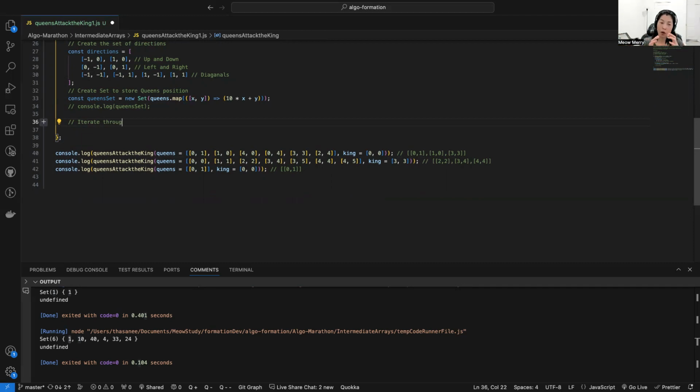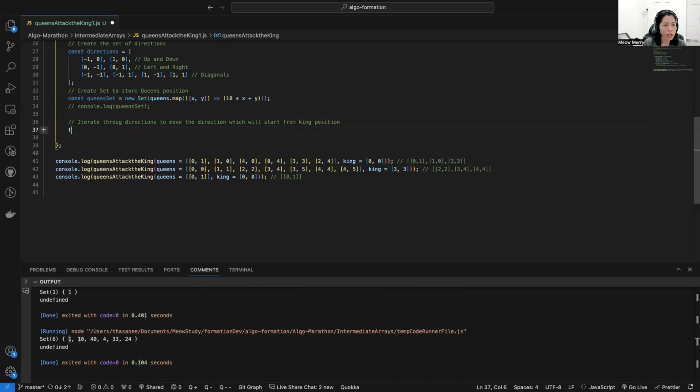So we want to start from the king position. We want to iterate through the directions, get the position in each direction, and go through each queen. So we iterate through the directions to move, starting from the king position.